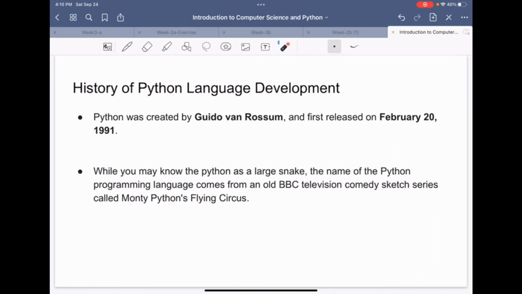The history of Python language development is that it was created by Guido van Rossum and first released on February 20, 1991. While you may know that a python is a large snake, the name of the Python programming language comes from the old BBC television comedy sketch series called Monty Python's Flying Circus.